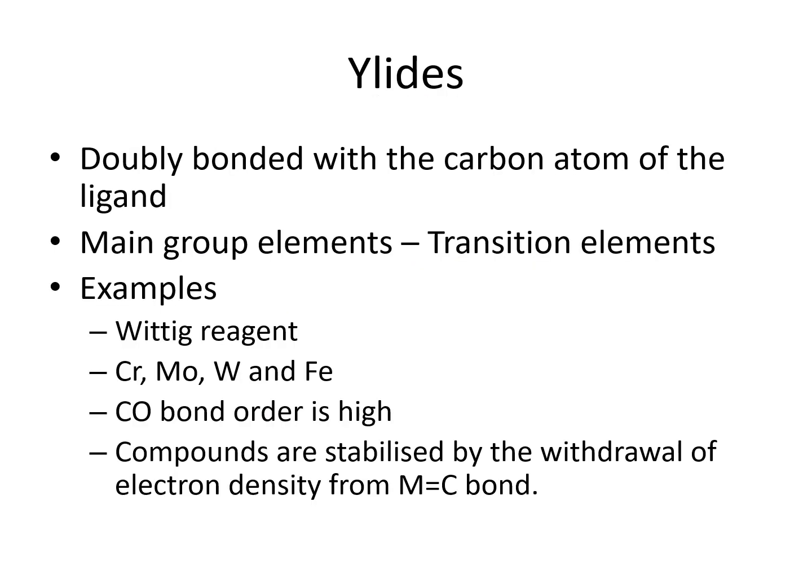Then ylides, which are doubly bonded with the carbon atom of the ligands. The main group elements and transition elements, for example Wittig reagents, chromium, molybdenum, tungsten and iron, form ylide compounds with the carbon atoms. So the bonding nature is a metal-carbon double bond.